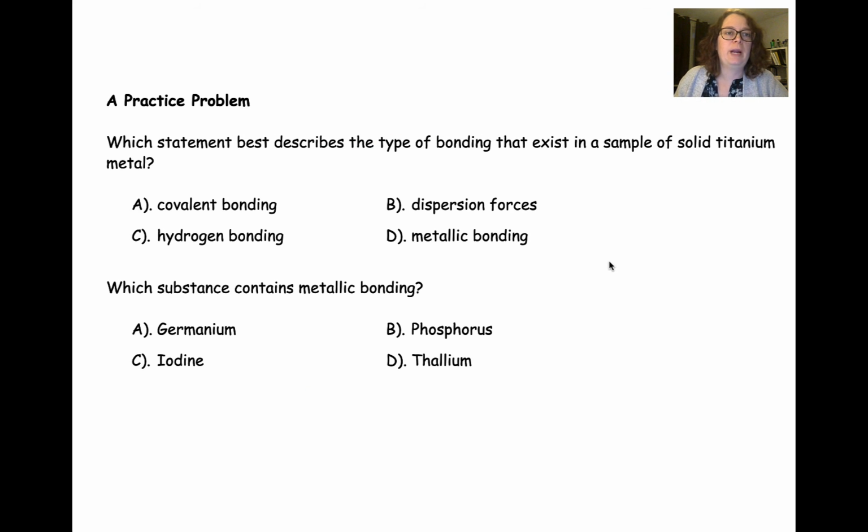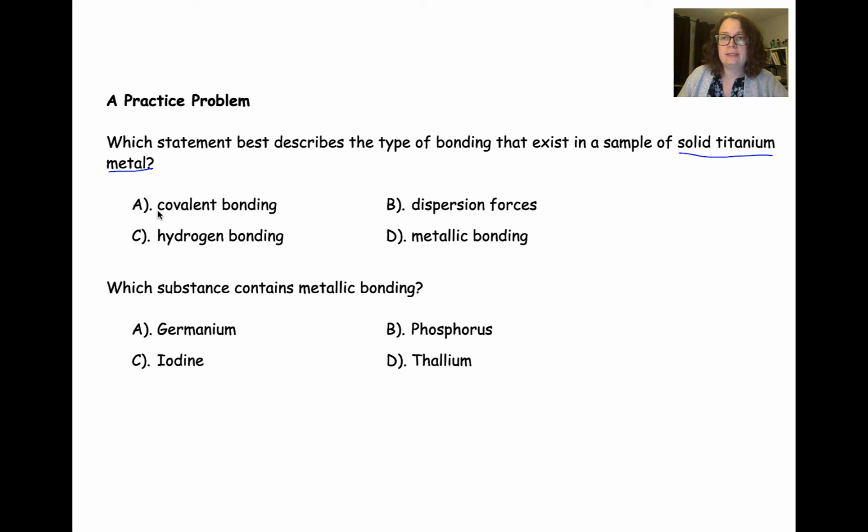So we have a couple of practice problems here. Which statement best describes the type of bonding that exists in a sample of solid titanium metal? So whenever we're talking about solid titanium metal, our metallic bonding should come to mind, right?